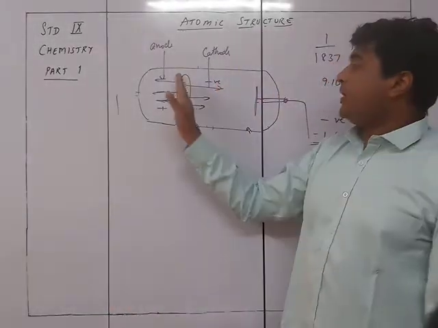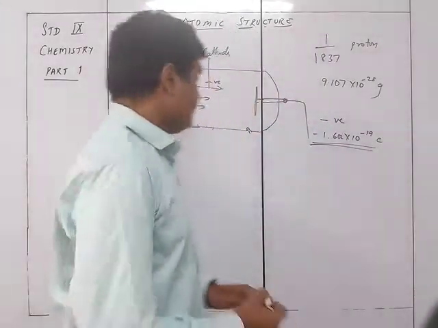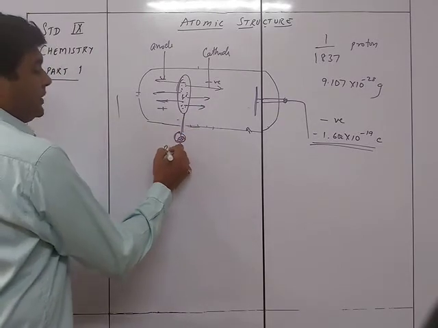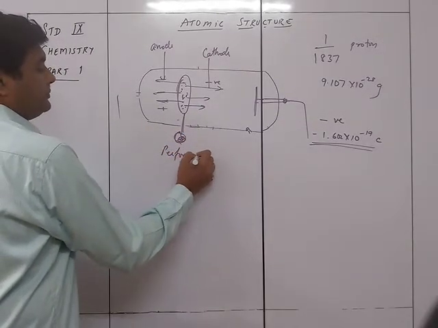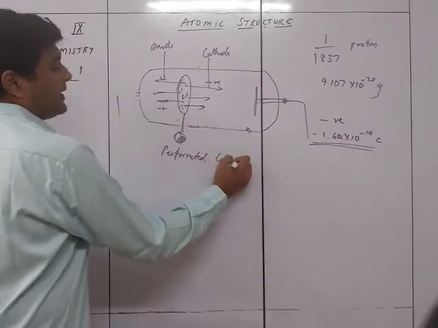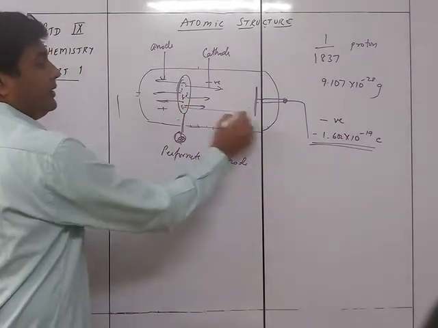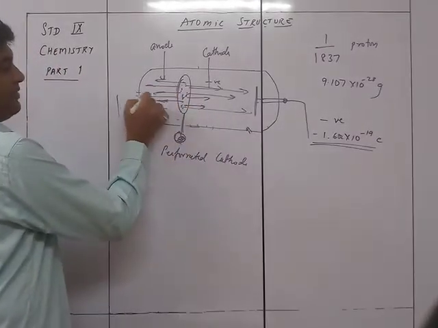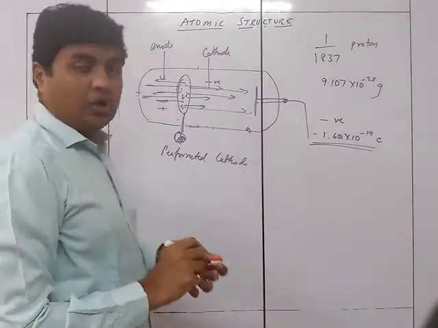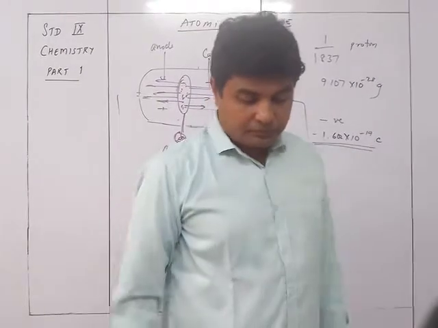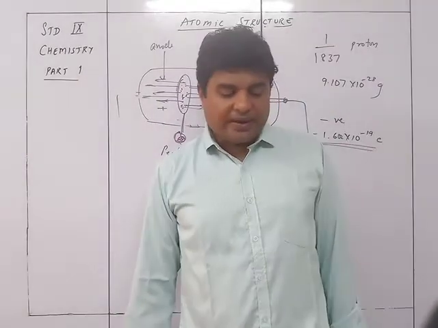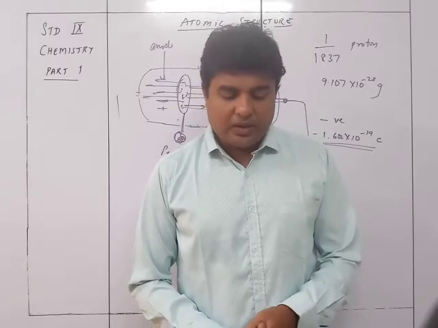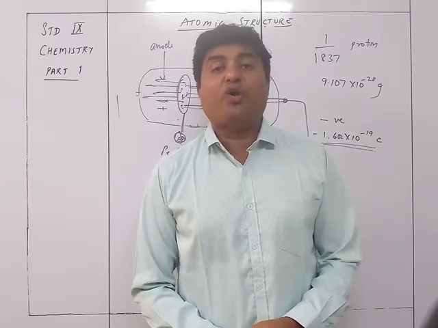So if the cathode rays are traveling on this side, the anode rays will be traveling in the opposite direction. Conclusion: positive rays consisting of positively charged particles led to the discovery of protons.